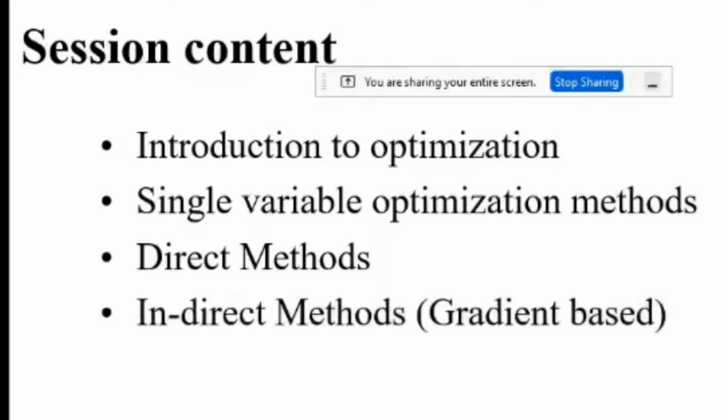I'm going to talk on these topics: an introduction to optimization, then an introduction to single variable optimization methods. Under this, we categorize into two categories. One is direct methods, where no derivative of the function of the variables is involved, and indirect methods, which depend on the gradient. So we can call them gradient based methods. The derivative of the function is required in this case.